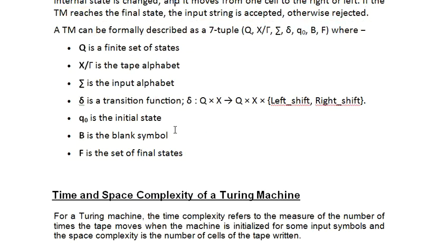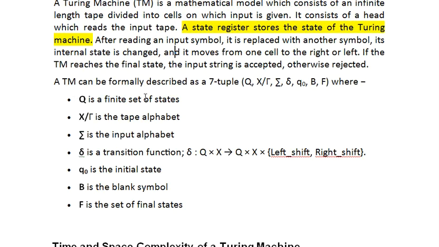Now moving to the main part, how the Turing machine is formally described. It is described with the help of 7 tuples. Capital Q, as we have studied earlier. Capital Q stands for the finite set of states. Correct?